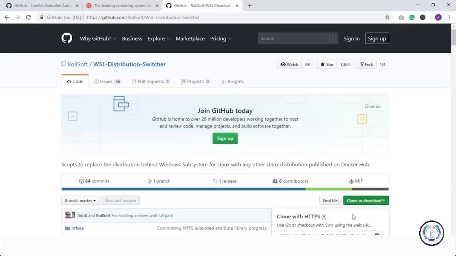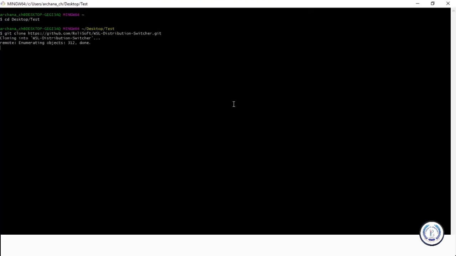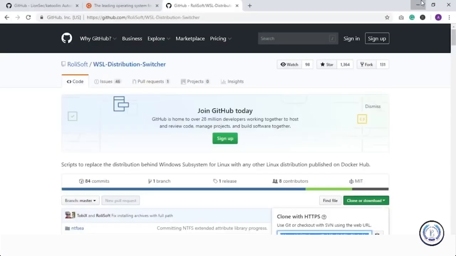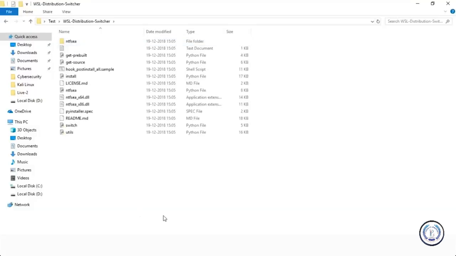So yeah, copy this link here, Control C, and go back to Git clone, and paste the link which you just downloaded. It shouldn't take very long. It's done, guys. So now if you check your test folder, Windows subsystem for Linux will be downloaded properly. Let's just go back and check that. Here is our test folder. As you can see, Windows subsystem for Linux is already there.